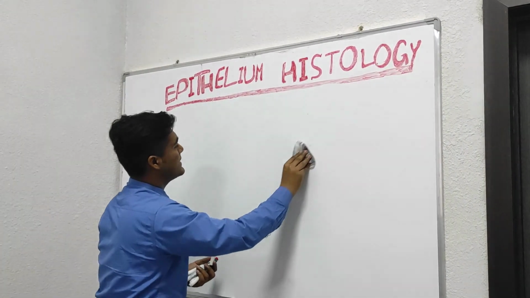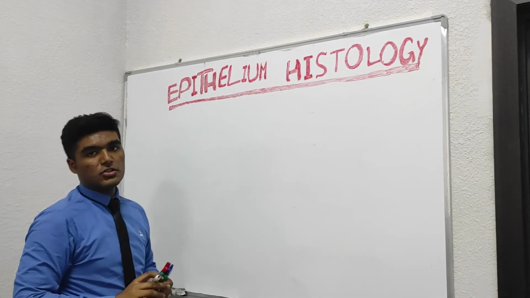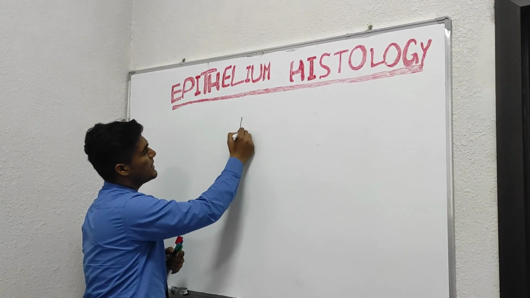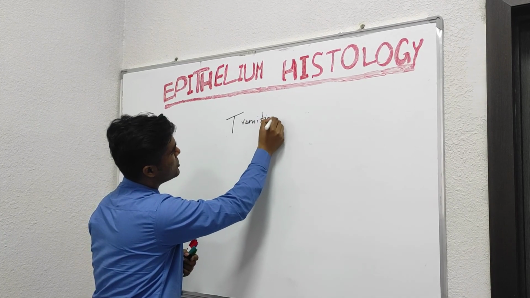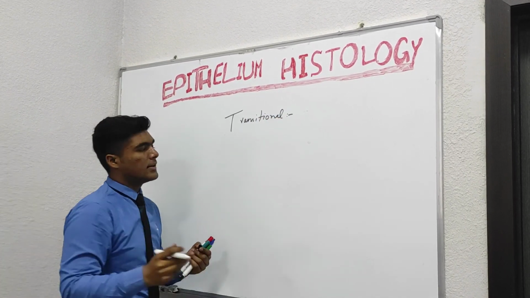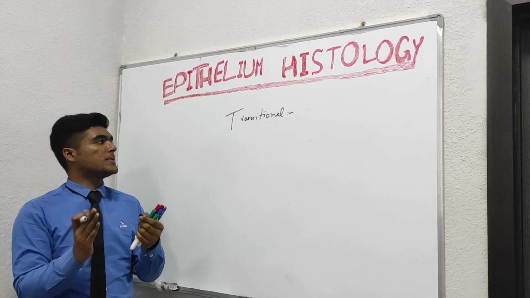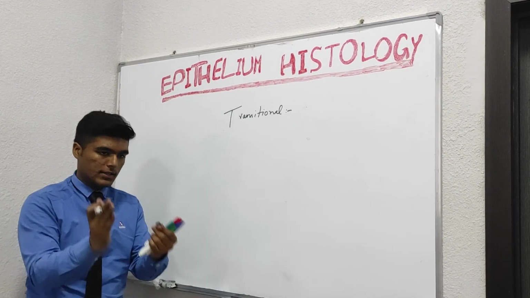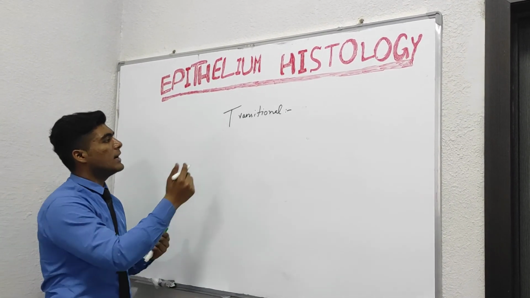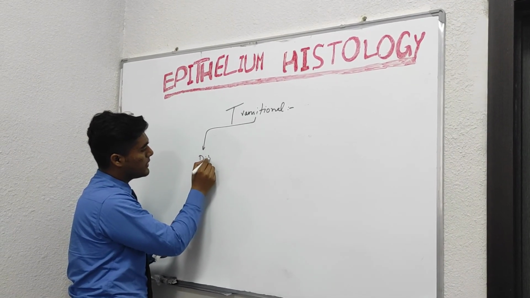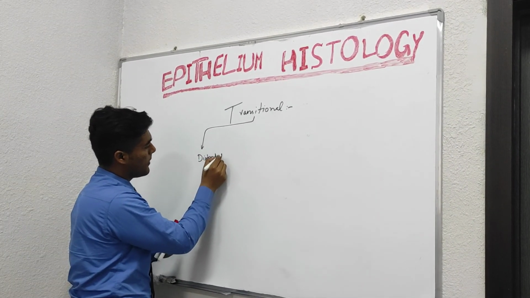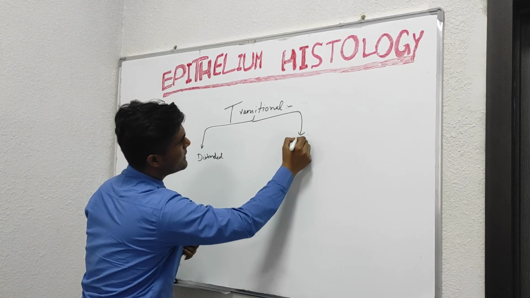And now transitional epithelium. It's a very special type of epithelium, and it's a multiple arrangement of cells, but it depends on whether the cell is in a state of distension or undistended.